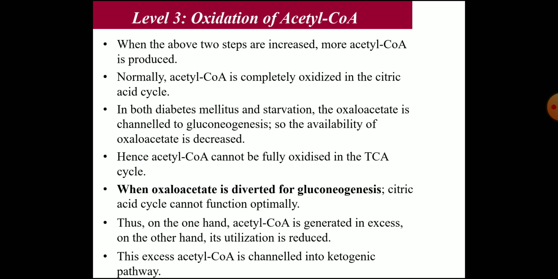Hence, the acetyl coenzyme A cannot be fully oxidized in the TCA cycle. So when the oxaloacetate is diverted to gluconeogenesis, the citric acid cycle cannot function optimally. Thus, on the one hand, acetyl coenzyme A is generated in excess quantity. On the other hand, its utilization in the TCA cycle is reduced. So this excess acetyl coenzyme A is then channeled to the ketogenic pathway. That is the level where it is regulated.